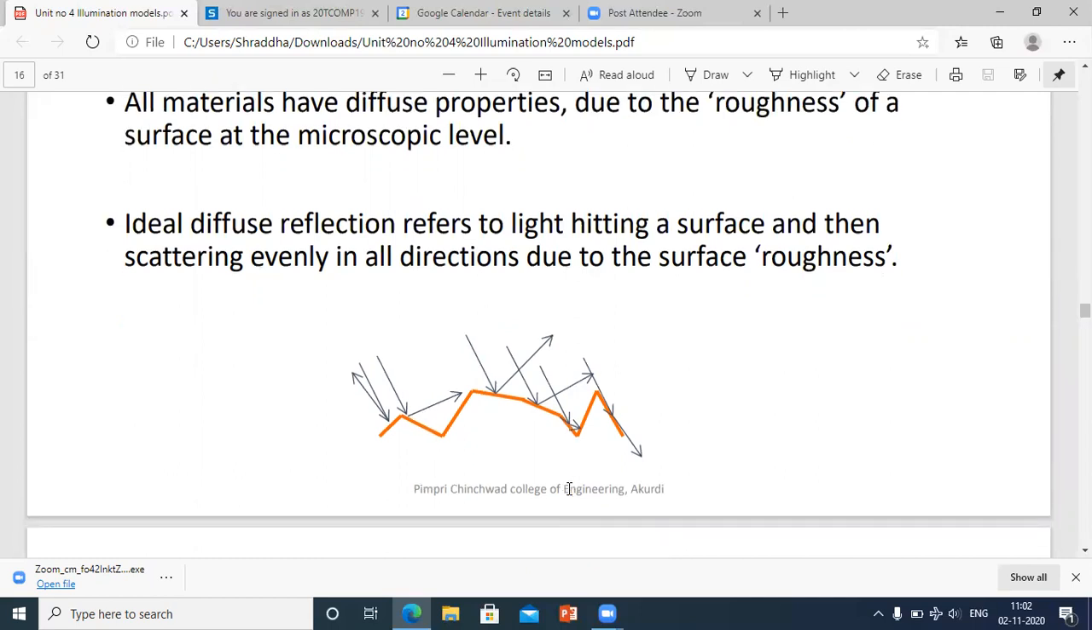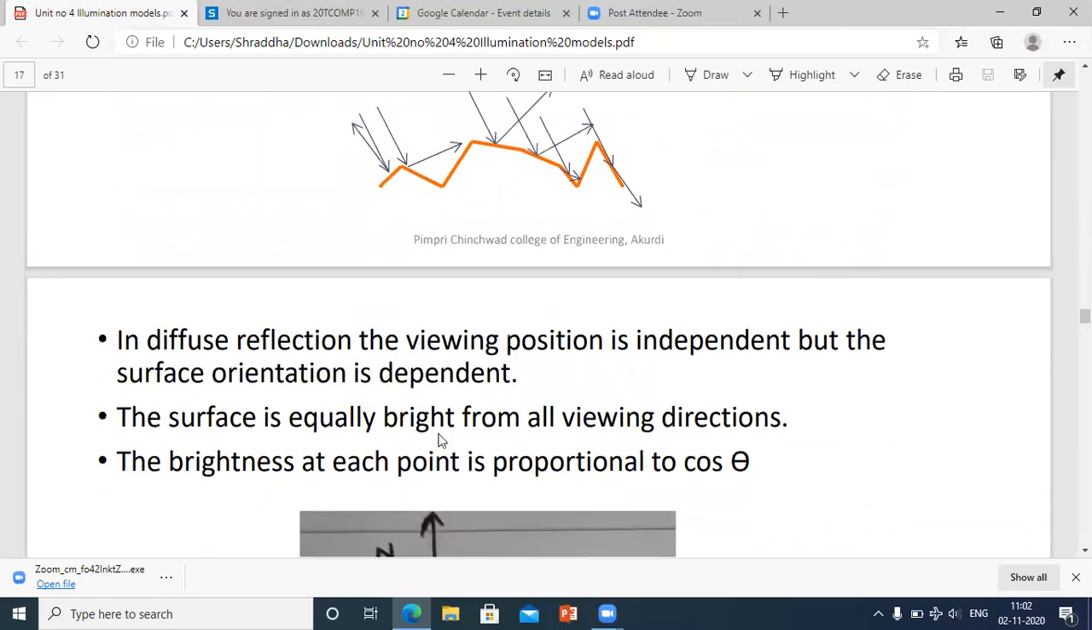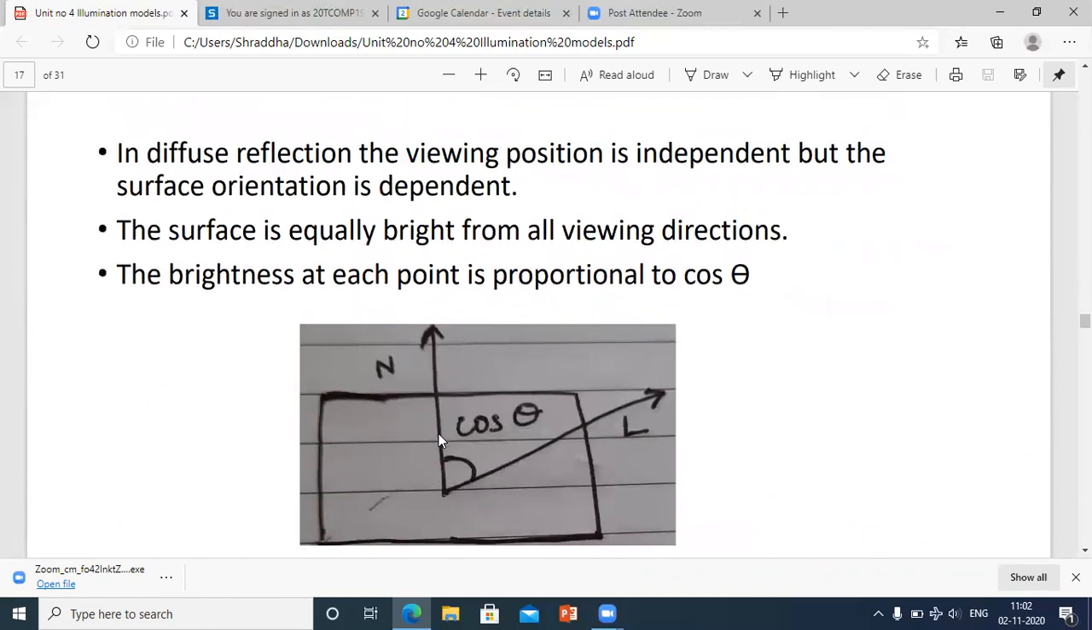This is a diagram that is just shown. This is an uneven and rough surface and it is scattering the light in a random manner as it hits the ground or any particular object or surface. In diffuse reflection, the viewing position is independent, but the surface orientation is dependent. These are the basic points of comparison to identify whether it is ambient light, diffuse reflection, or specular reflection.